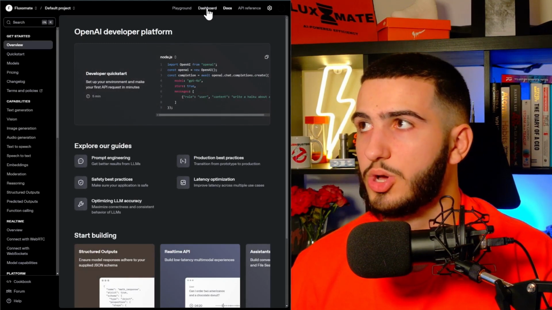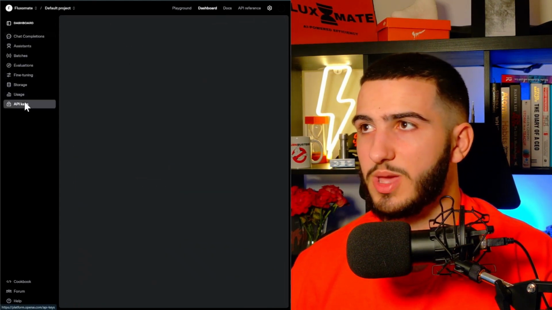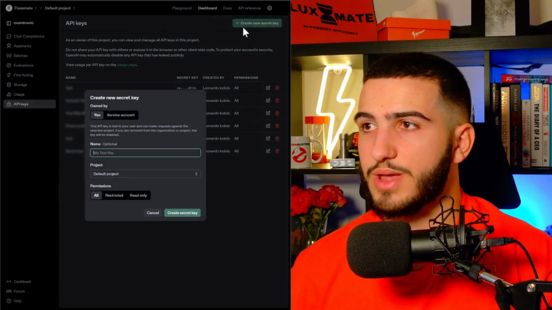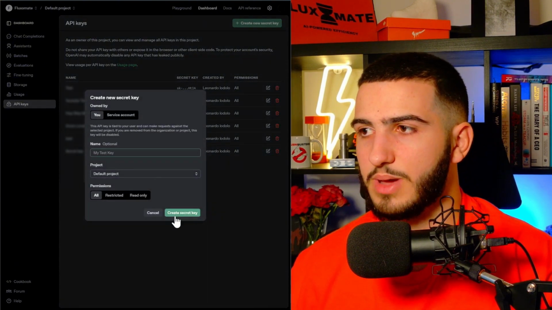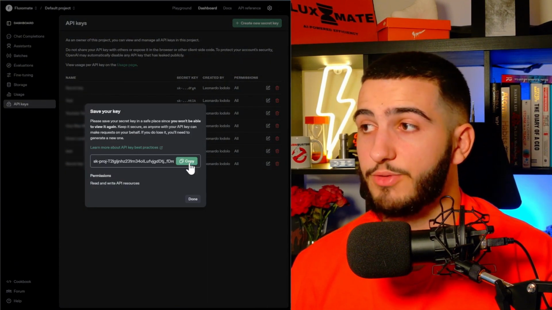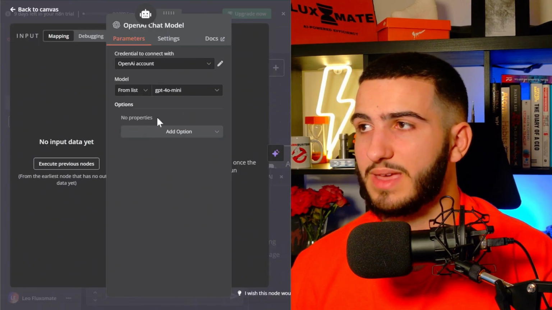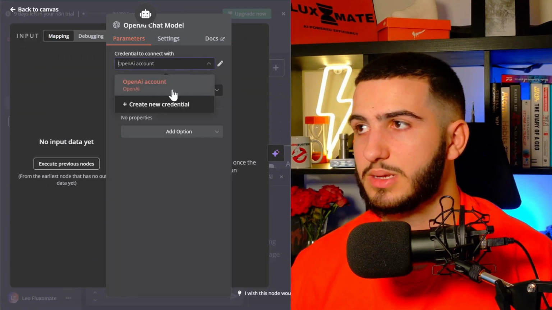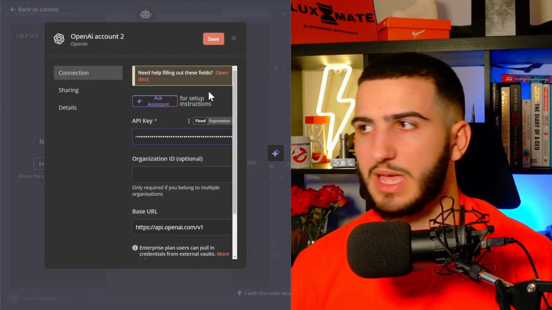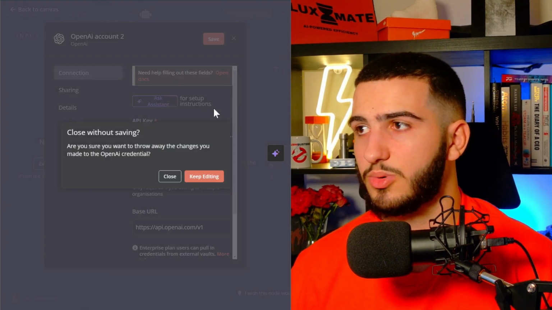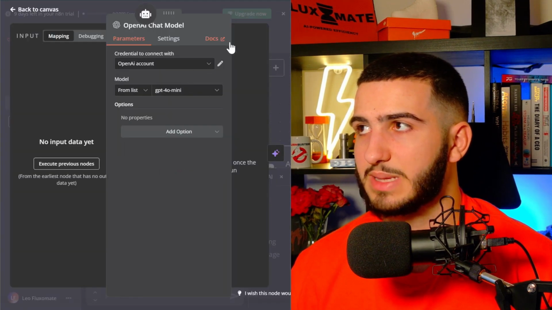But if you go over to the dashboard and go over to API keys, you can create a new secret key, and then you can give it a name. And once you've created that key, all you have to do is copy it, and then when you go back to n8n, create a new credential here and just paste that API key right there. Very, very simple. But in this example, I already have it connected, so I'll just leave it as that.